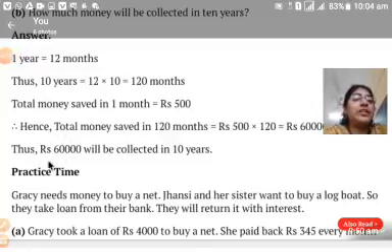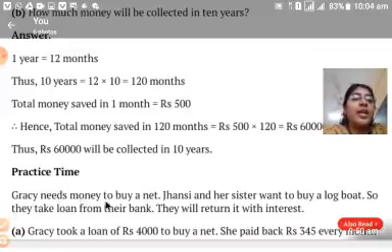So the questions we discussed now, you have to write only this last sentence in the textbook, because there is no space. For the first question, write down 500 rupees per month. And for the B question, you have to write down 60,000 rupees will be collected in 10 years in your textbook itself, because there is not much space, but you should understand all the steps. Okay, now let us move to practice time given on page number 12.